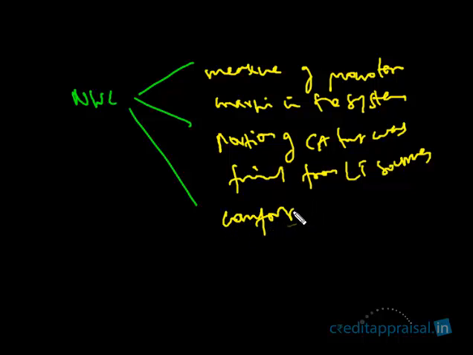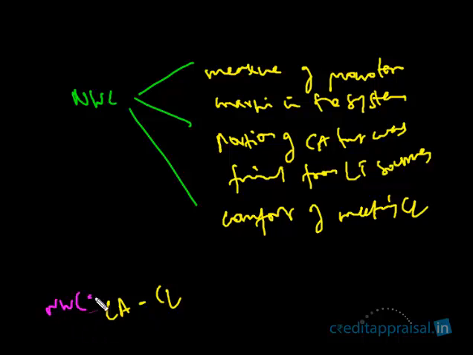You can also intuitively understand NWC as a comfort of meeting current liabilities. When you're saying NWC is current assets minus current liabilities, current assets was 100 lakhs. These are the inventory and debtors. You can sell them and realize cash from them shortly, maybe within the next 1 or 2 months, by selling the inventory, that is inventory converted into finished goods, and by realizing the debtors.